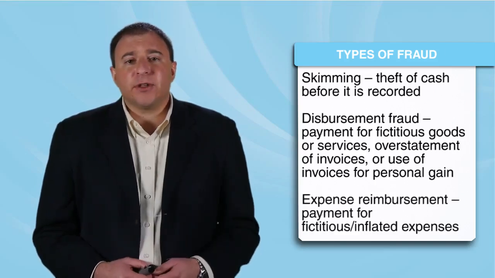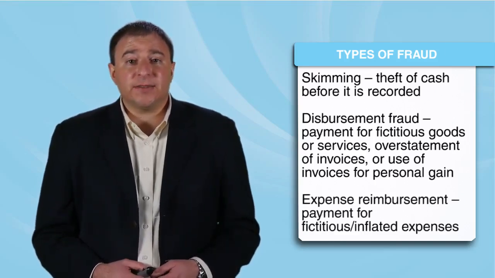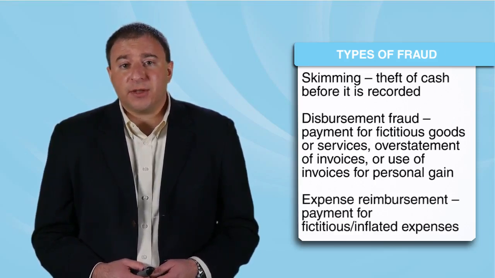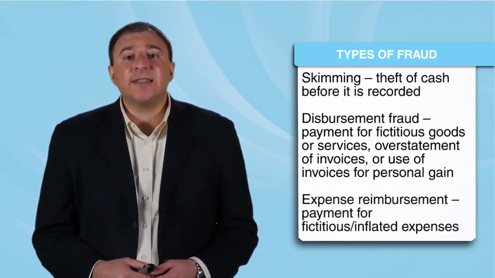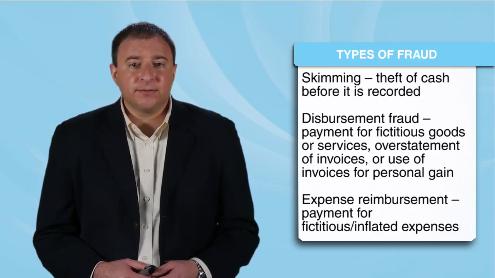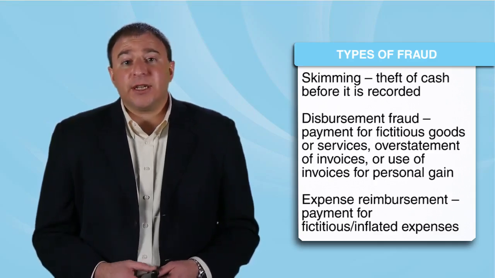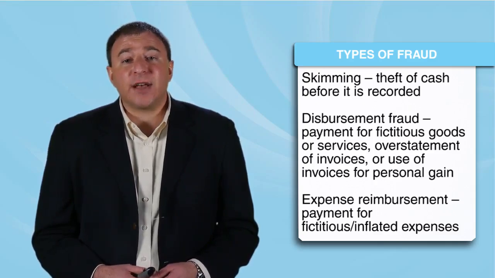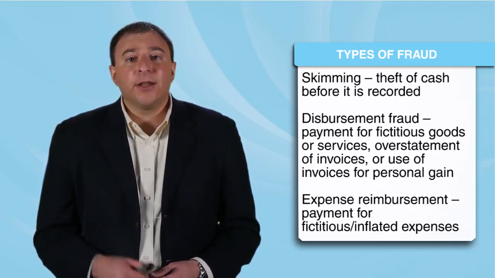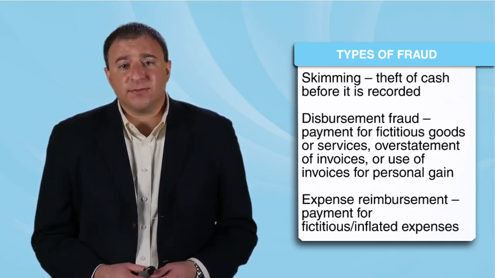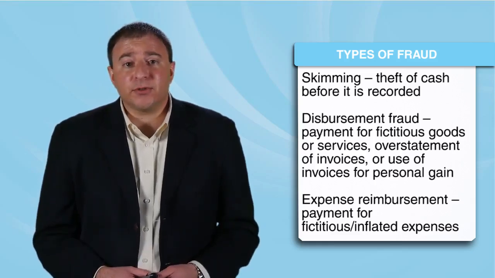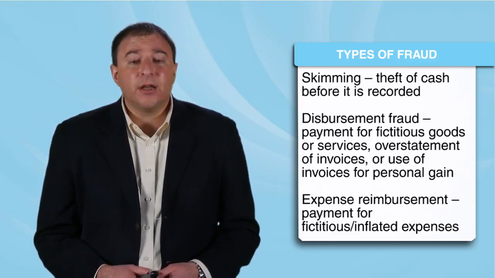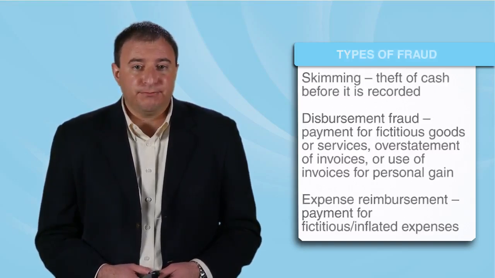Expense reimbursement fraud is payment for fictitious or inflated expenses. Purchasing something for your personal use and running the expense through the company's accounts payable system is an example of this type of fraud. A few years ago, an employee at Accenture ran $250,000 worth of personal expenses through the company's expense reimbursement system. Other examples include inflating expense reports for personal travel, non-existent meals, or even extra mileage.